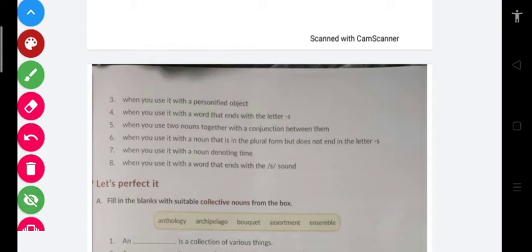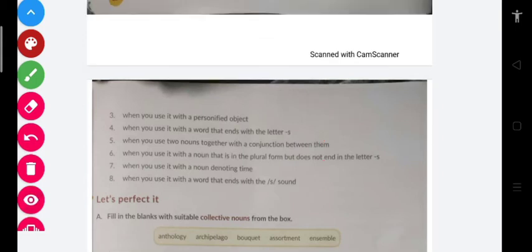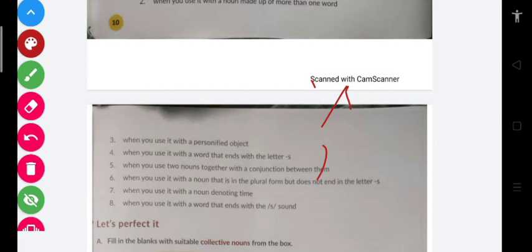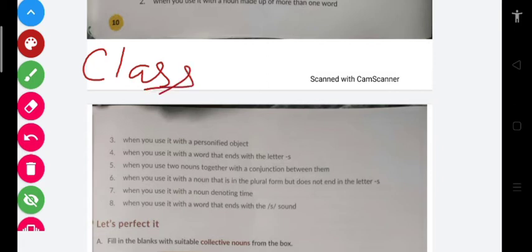One more thing: when a noun ends with s, we don't add another s. We simply write an apostrophe like this. For example, if I write a noun, let's say Williams.